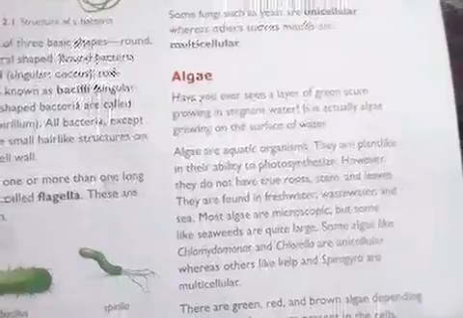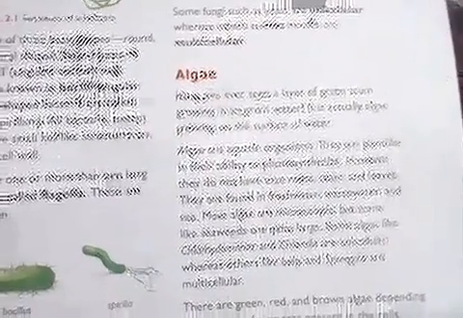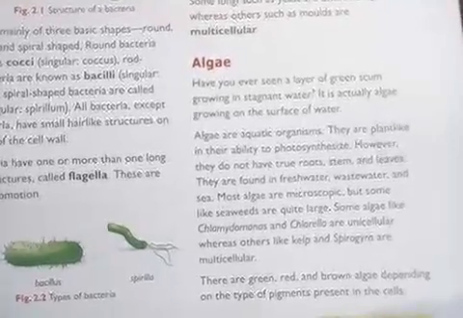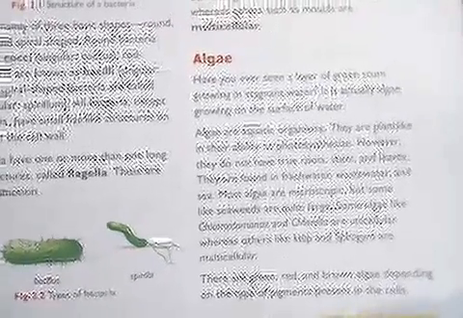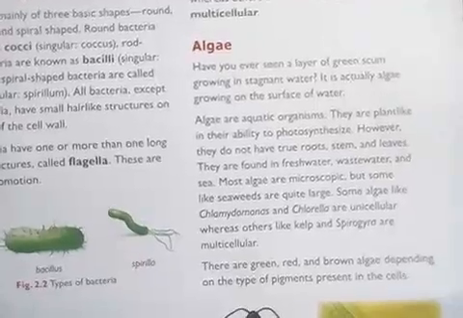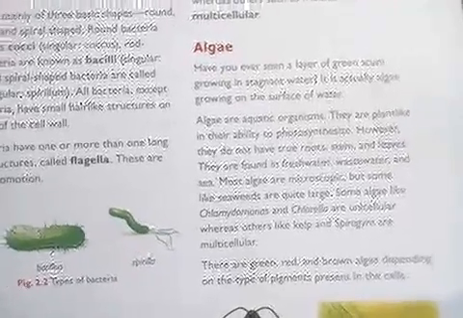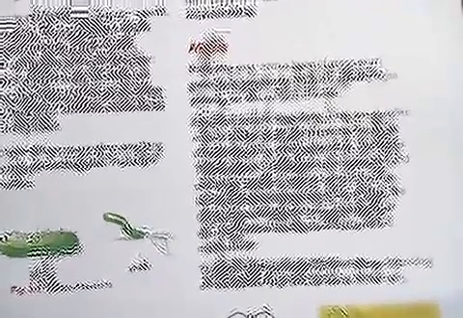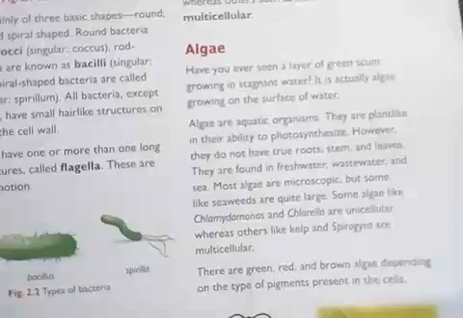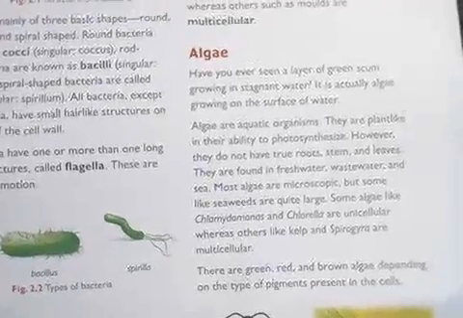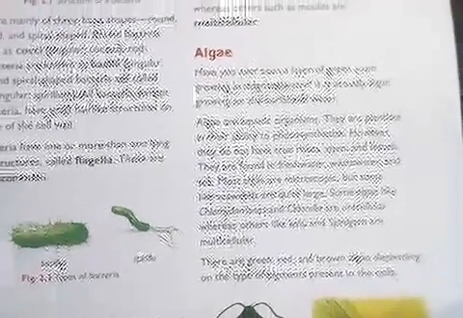Then we have algae. Now algae you have seen in lakes, especially in ponds and all, the greenish layer at the top, that is your algae. Now some unique things about algae is they have the property to photosynthesize. That means they can produce their own food. But something we need to remember is they do not have roots, stems or leaves. But still they are able to do photosynthesis, with the help of which they are able to prepare their own food.